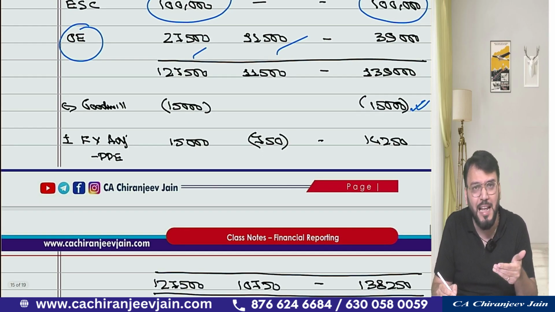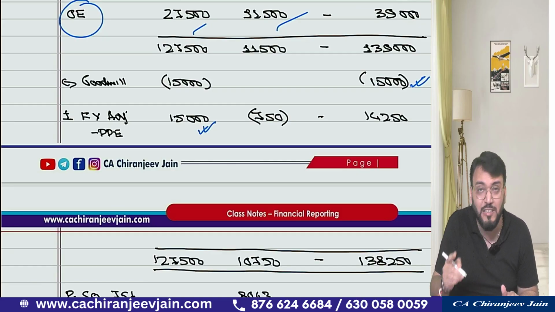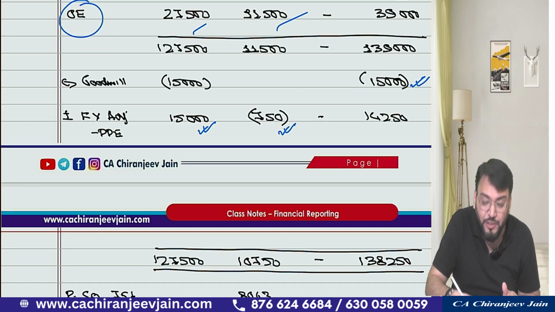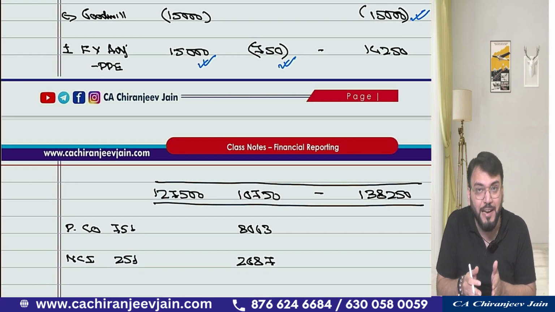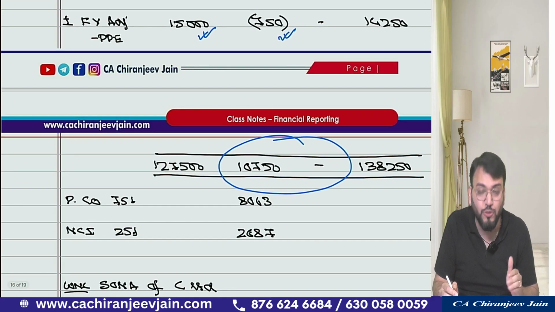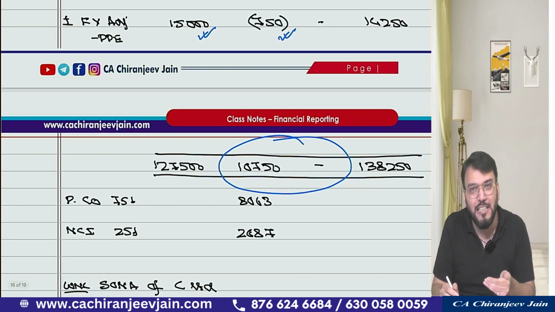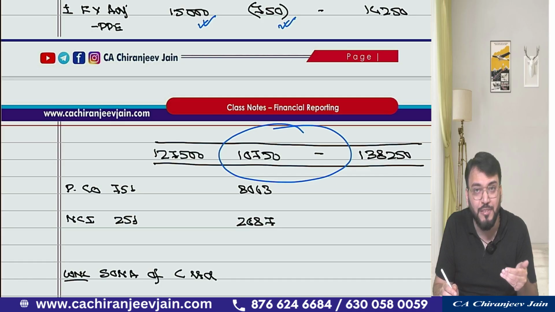Then fair value adjustment as per the previous working note we do. So there will be fair value gain of 15,000. There was a fair value gain and there is additional depreciation of 750. Correct. So this becomes the net asset INA on the date of acquisition, date of consolidation, and this becomes your post acquisition profit. Post acquisition profit will be allocated as per the holding ratio of Bajaj Limited, that is 75%, 25%. 75% belongs to parent company, 25% belongs to NCI.